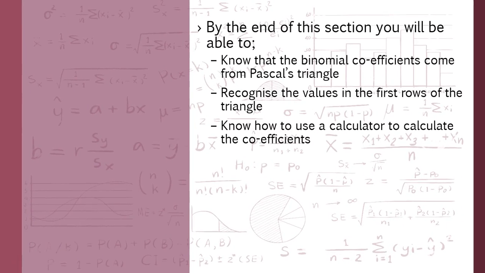So by the end of this video, you should know what the binomial coefficients are and that they come from the triangle. You'd be expected to recognize the first few rows from the triangle, but as the triangle gets bigger, the numbers get much higher, and so we have to know how to use a calculator to calculate them, and that's something we'll be having a look at towards the end of the video.